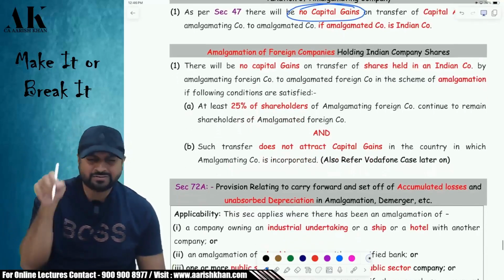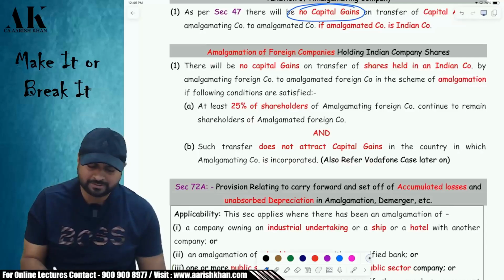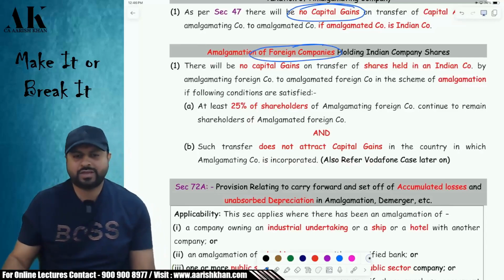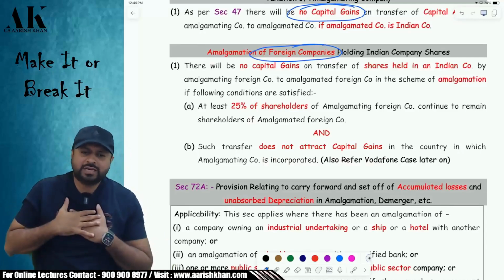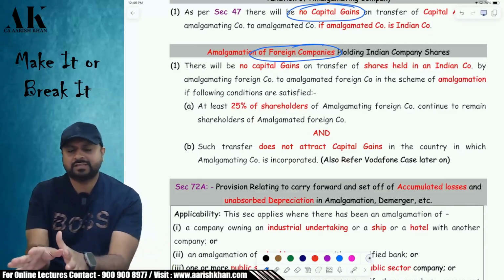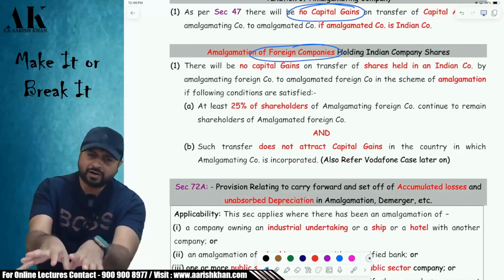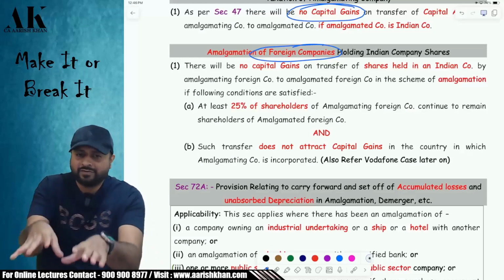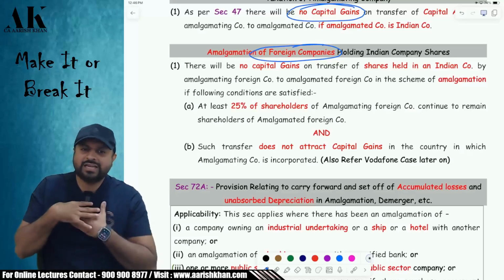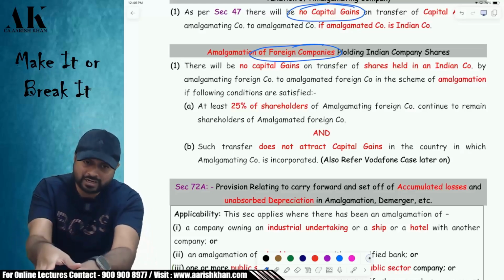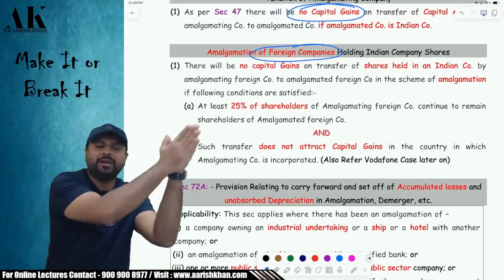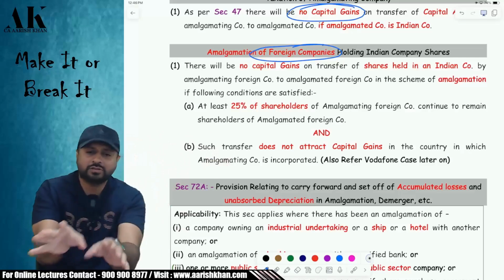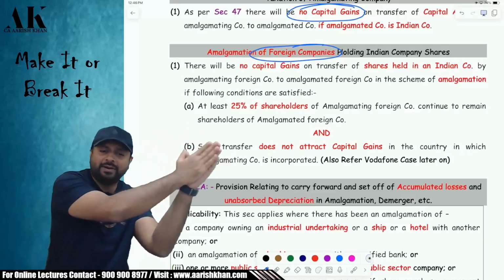Then in between, there is one small provision which is coming, so I am addressing that. It's an amalgamation of foreign companies. Suppose there is an Indian company here in India and there is one foreign company in the United States. That foreign company is holding some shares in the Indian company. Listen carefully, Kashish. Now that foreign company of the US is getting amalgamated with a UK company.